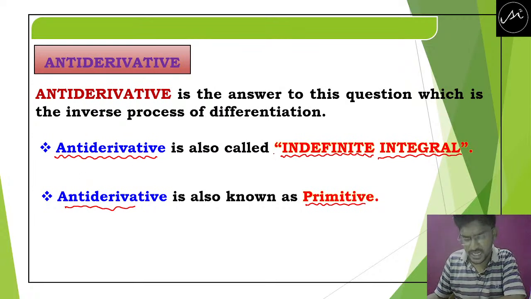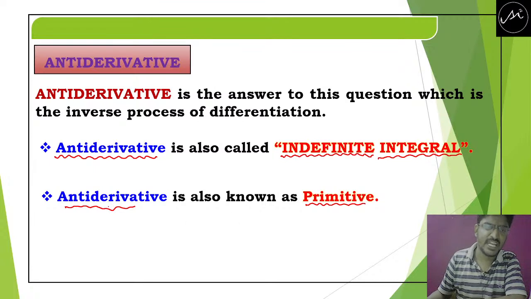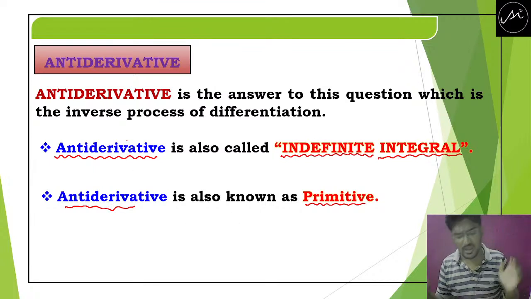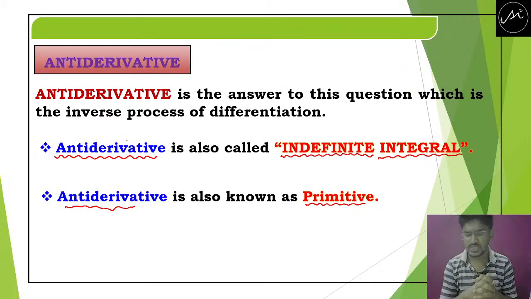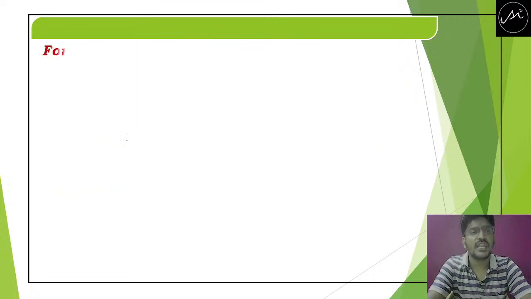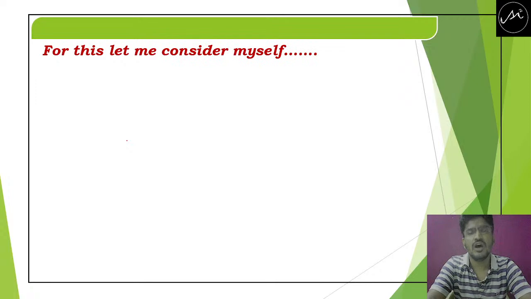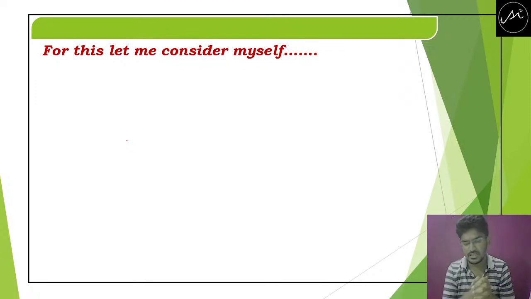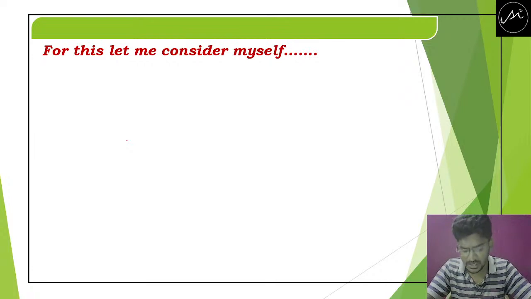Antiderivative means indefinite integral, indefinite integral means primitive, primitive means antiderivative. All these words are giving the same meaning. Okay, now let us go to the theoretical understanding of the concept.